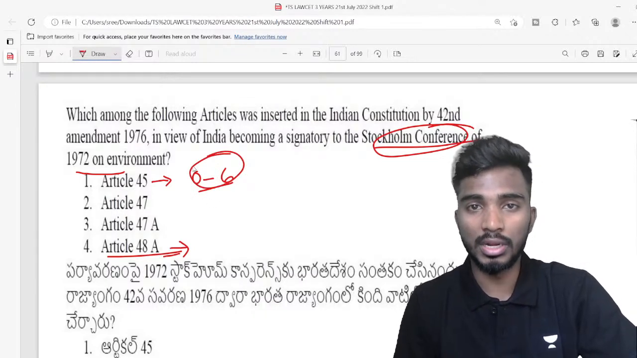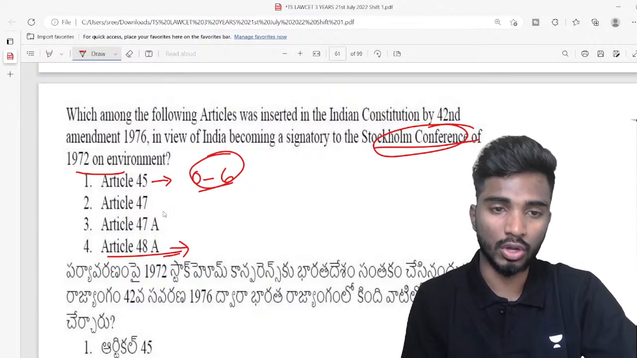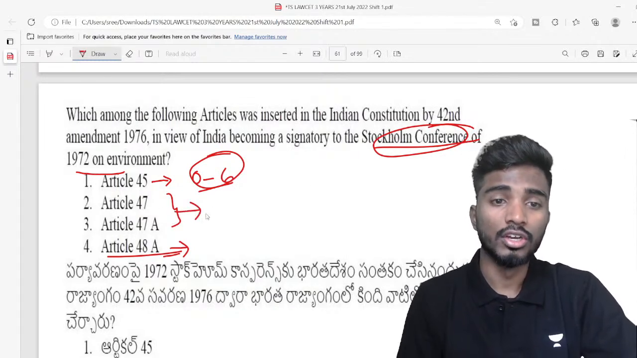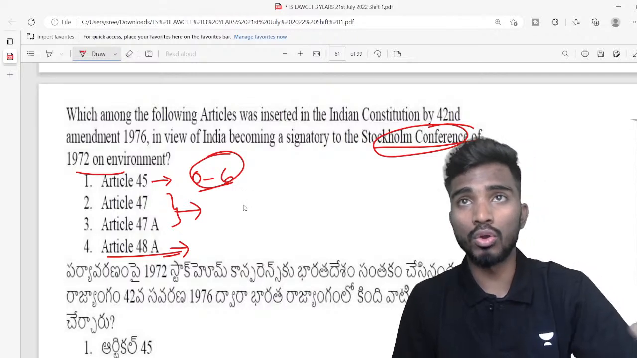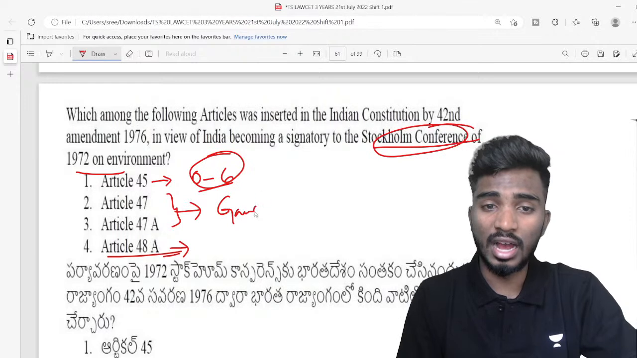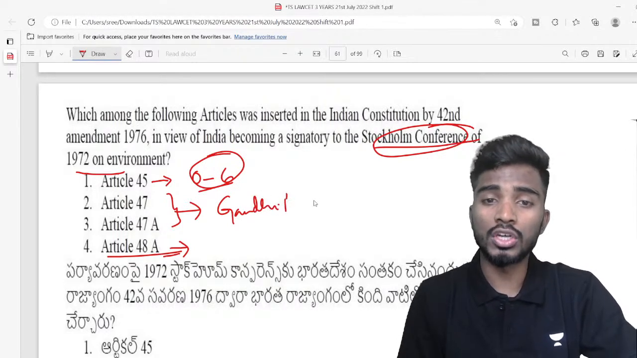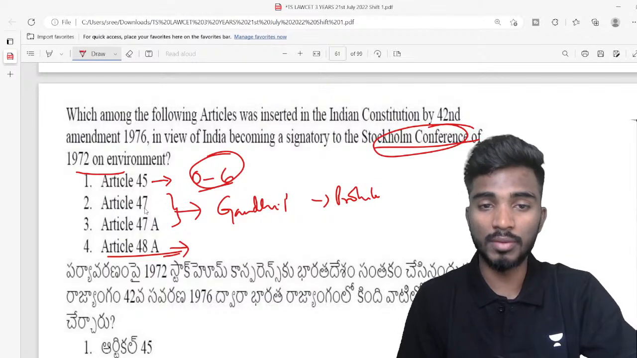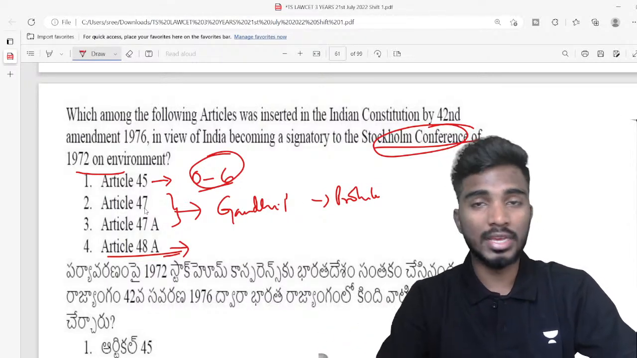0 to 6 years పిల్లల యొక్క కేర్ గురించి ఆర్టికల్ 45 is talking. 47 and 47A, B and C, whatever it is. 47 is talking about protection of public health. In 47, there is a Gandhian DPSP which talks about prohibition of alcohol. So 47 లో ఏమందంటే పబ్లిక్ హెల్త్ ని ప్రొటెక్ట్ చేయాలి.